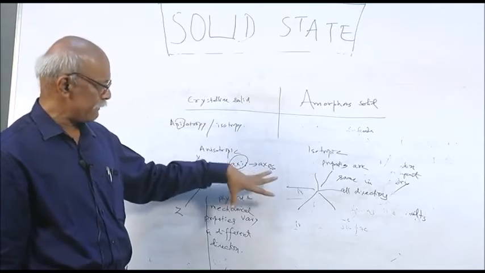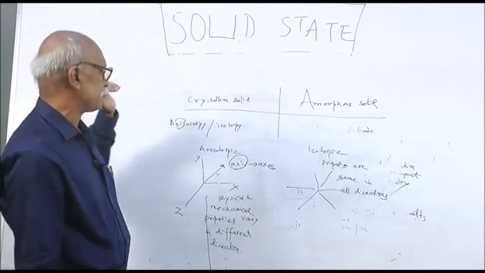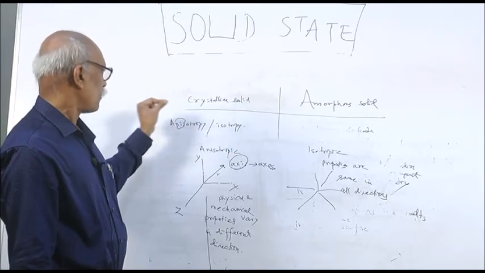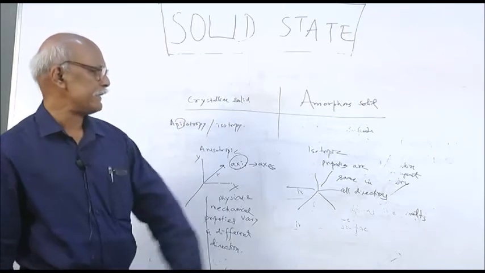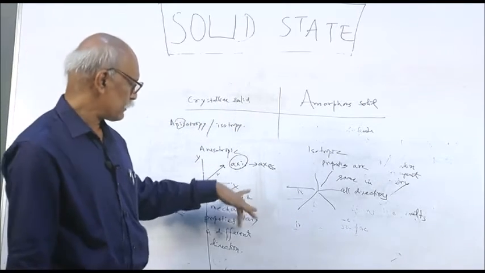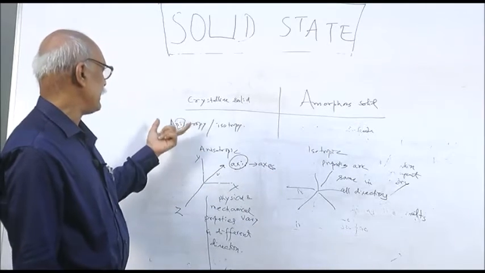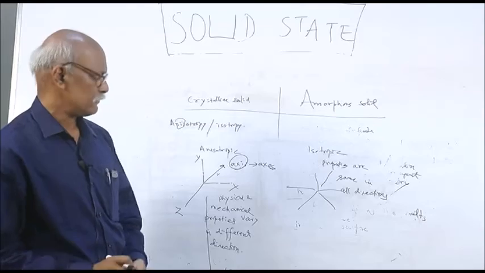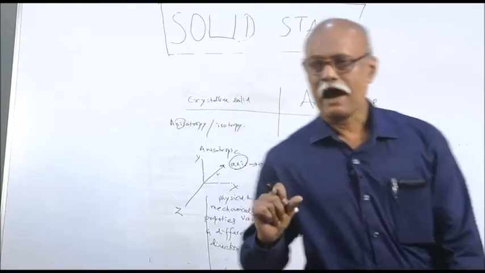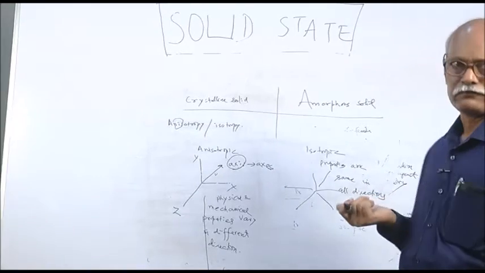This is a way, but you have to experiment. In other cases, like melting point, simply by cutting or rubbing you can know which one is crystalline and which one is amorphous. But for isotropy or anisotropy we have to undergo certain experiments. So a 1 mark question may be asked: why are amorphous solids isotropic?